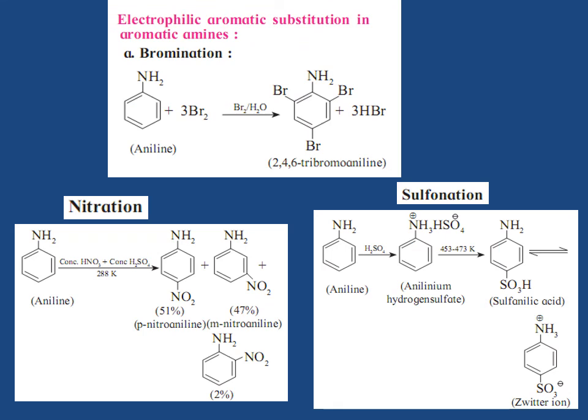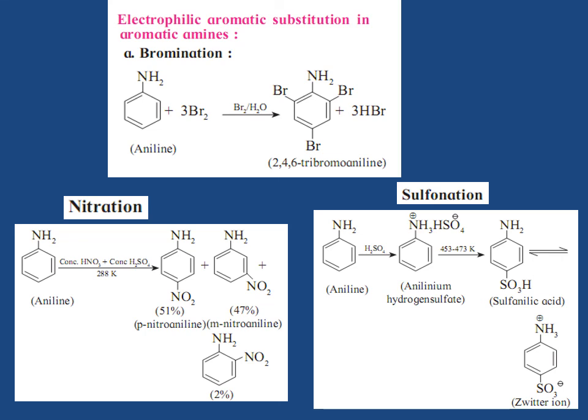Electrophilic aromatic substitution in aromatic amines. Amino group is ortho and para-directing and a powerful ring activating group. As a result, aromatic amines readily undergo electrophilic substitution reactions. First one, that is bromination, a replacement of hydrogen atom by bromine. Aniline reacts with bromine water at room temperature to give a white precipitate of 2,4,6-tribromoaniline. Thus, aniline with bromine water gives 2,4,6-tribromoaniline plus HBr.